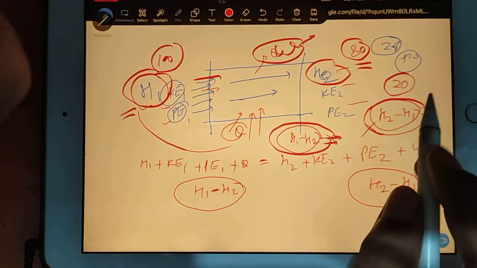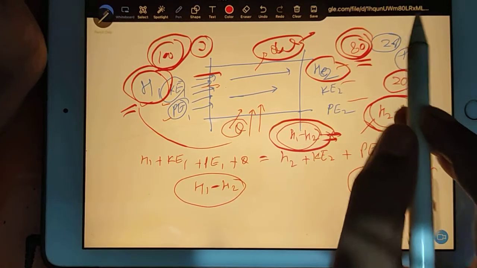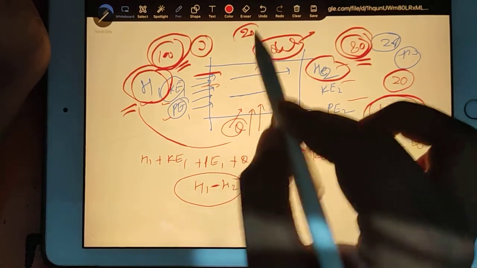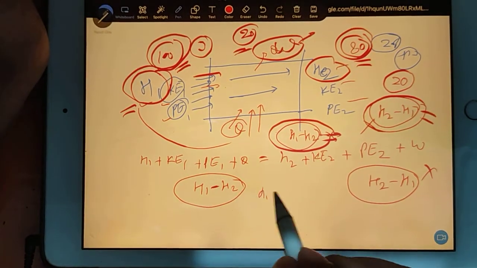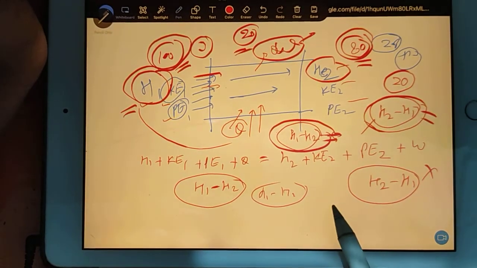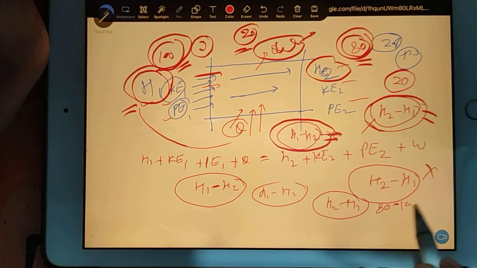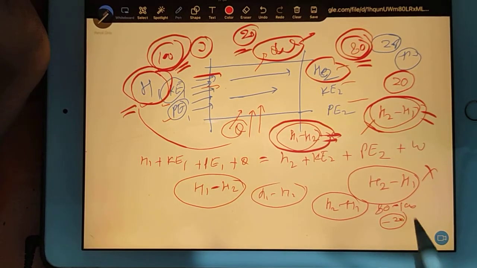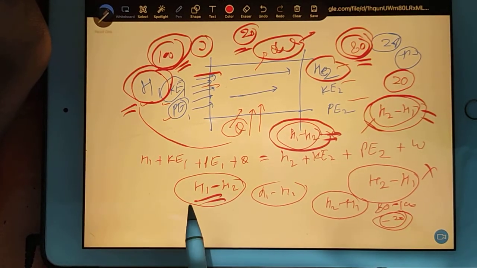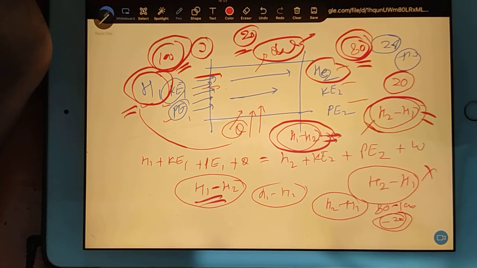Get my point? Here you have 100 joule and here you have 80 joule. So how will you find the drop? Drop means we are losing 20, so that is your drop. It means H1 minus H2 is your drop. But if I say find out the change in enthalpy, so change is decreasing, right? H2 minus H1, so 80 minus 100, so this is minus 20. Change is minus 20, but here it is drop. Are you getting the difference between drop and change?